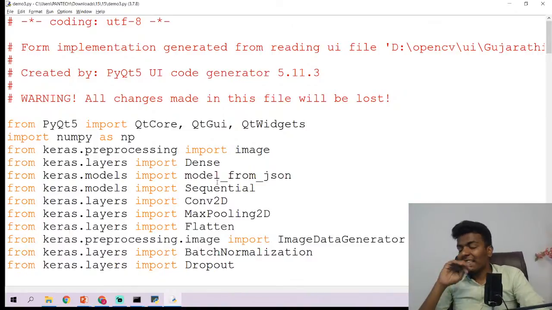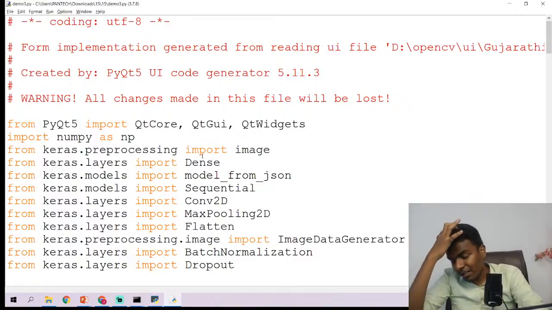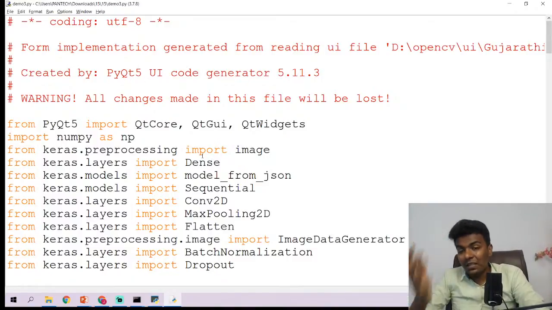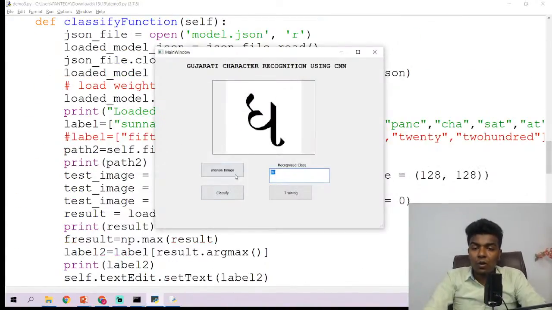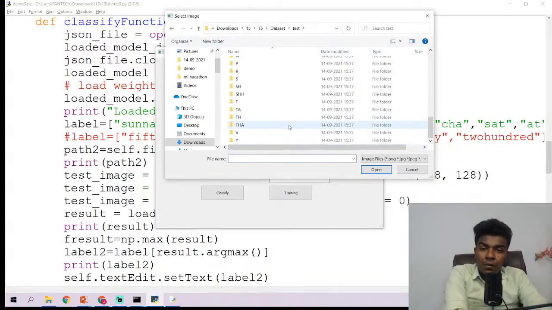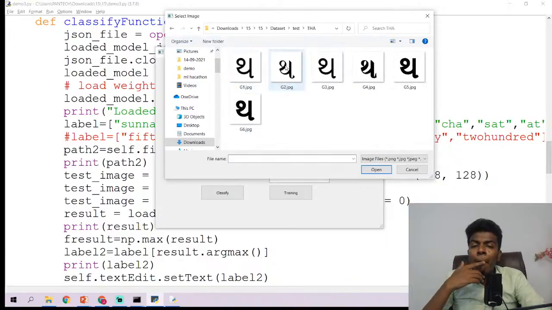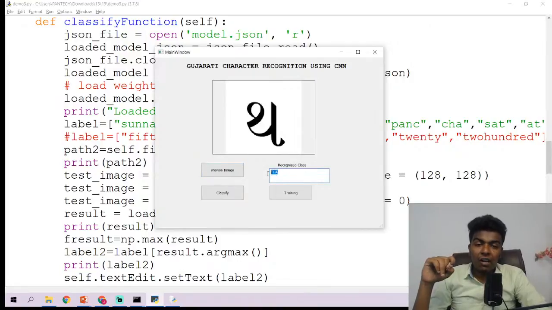In the same existing program, with just a minor modification, we have created a graphical user interface within a short program. So with browse image, you can choose a certain image from here. We need to get the result for this character here. So let us click the classify button and wait. Here we got the output. So this is all the output of Gujarati character recognition using CNN, guys.